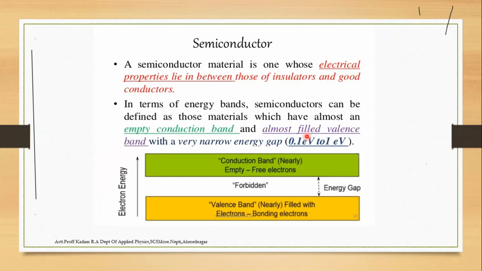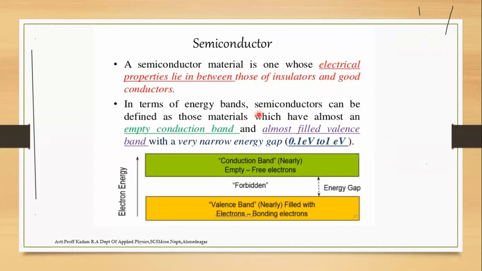Next, the third solid material is the semiconductor. A semiconductor material is one whose electrical properties lie between those of an insulator and a conductor. It lies in between the insulator and the conductor.